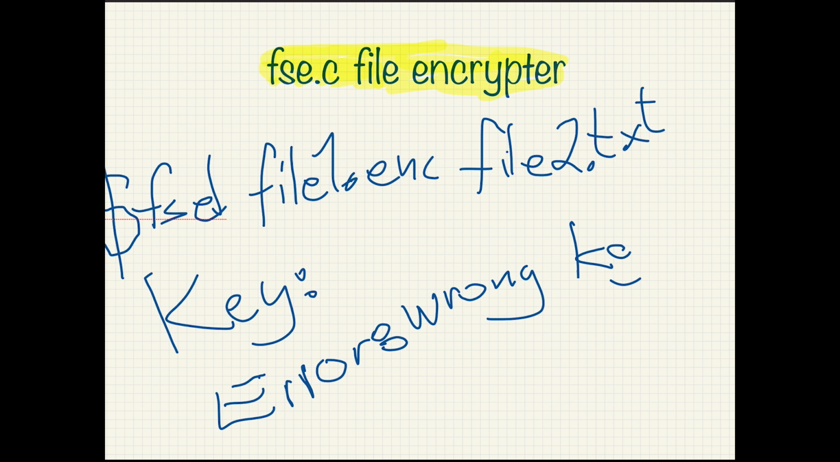So we have two different files. We have FSE, which will encrypt a file. You just give it a from and a to. And then we have FSD, which will do the reverse. It will decrypt the file.